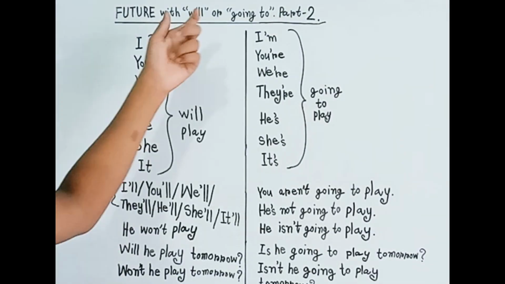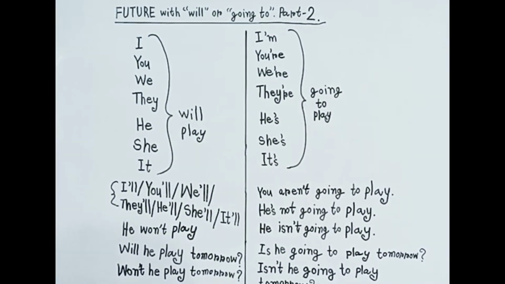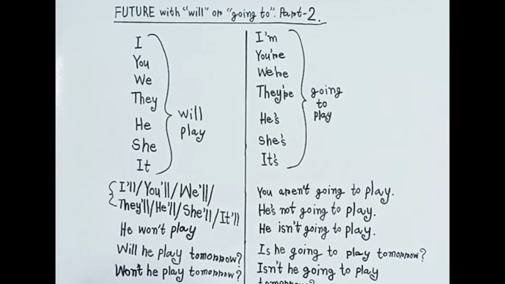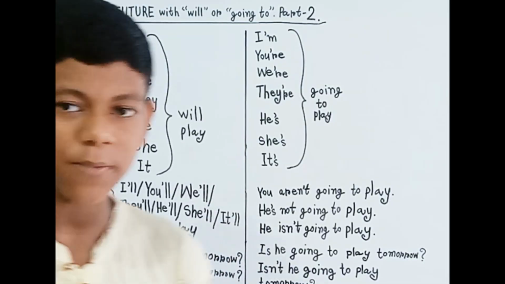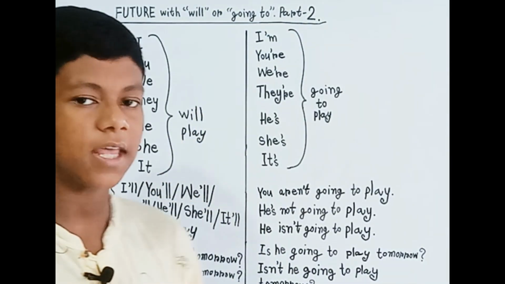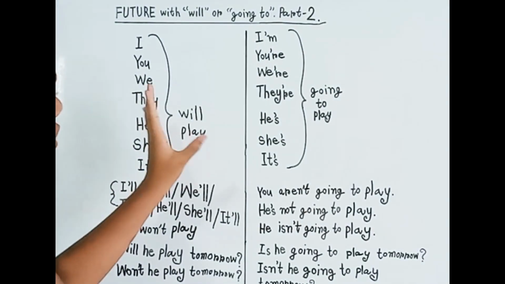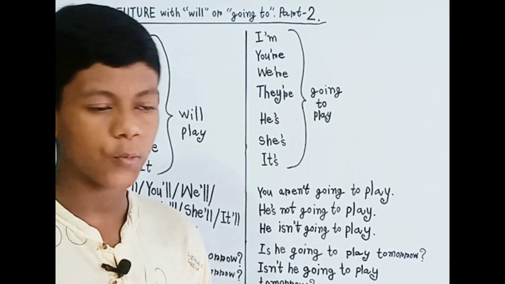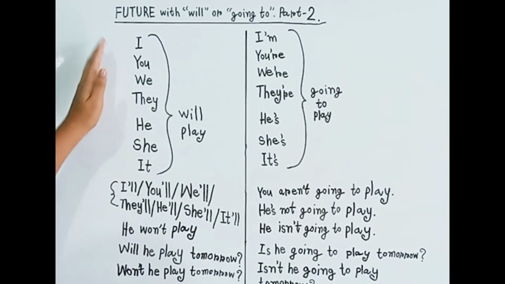Because we are practicing both of them, will and going to. That's why today my handwriting structure is a little bit different, but it's the same rule, everyone. If you just follow me, you can understand. First we will practice will, and then we will practice going to.